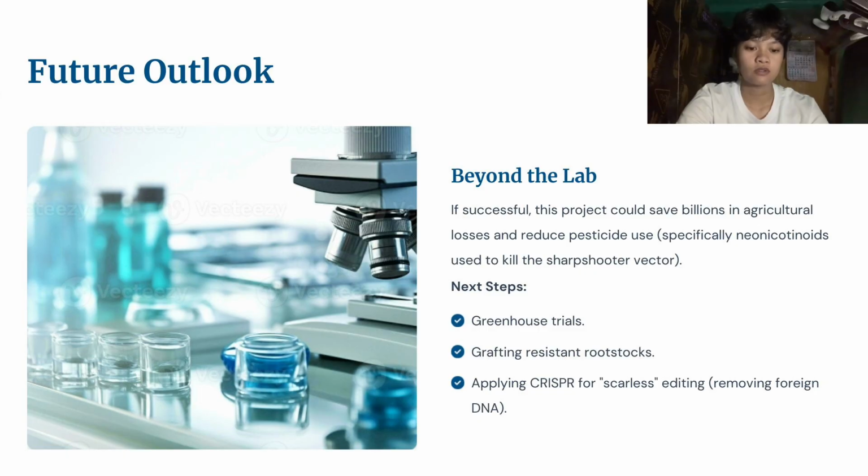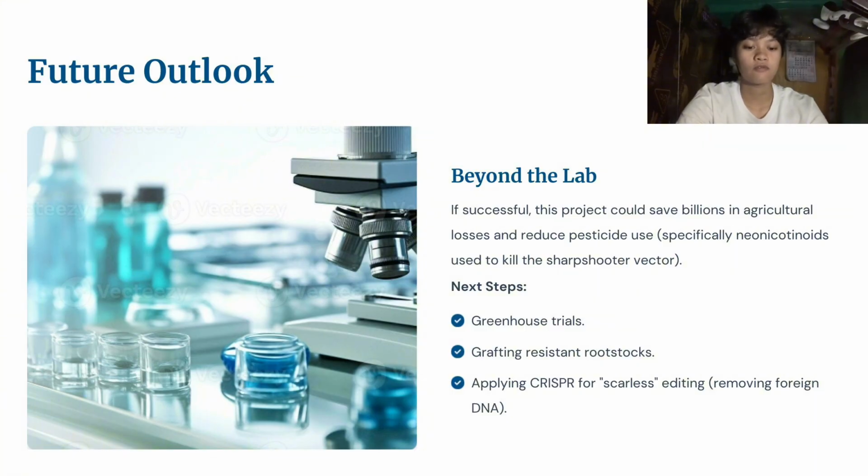Next, for the phenotype, we anticipate that when the transformed plants are exposed to Xylella fastidiosa, they will show little to no symptoms of Pierce's disease. This means that there should be no leaf scorching, no dieback, and an overall healthier vine compared to the susceptible varieties.